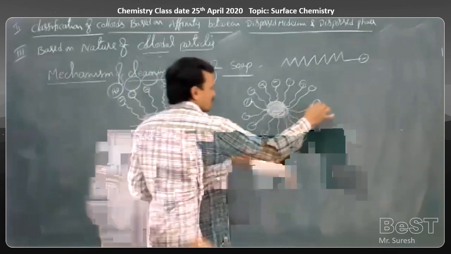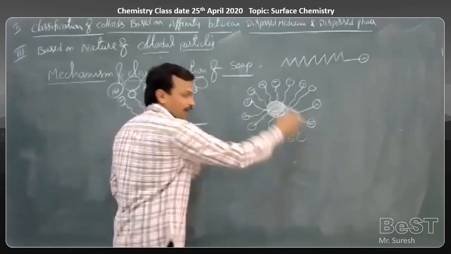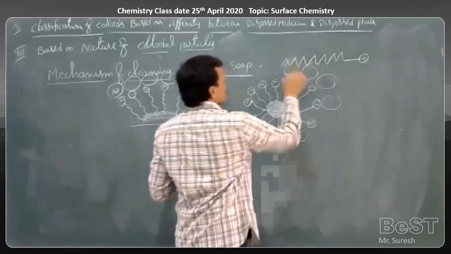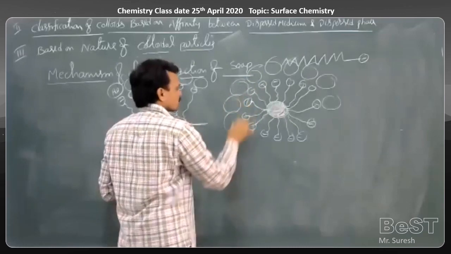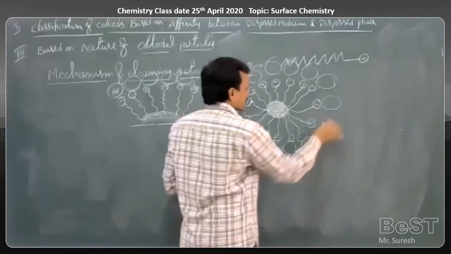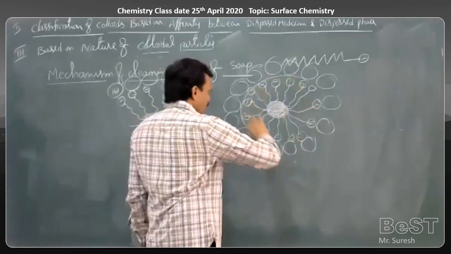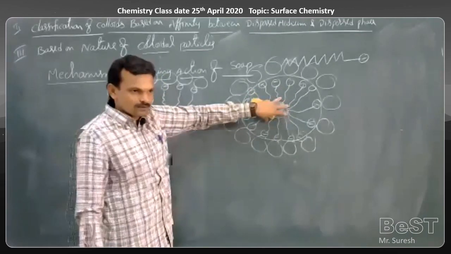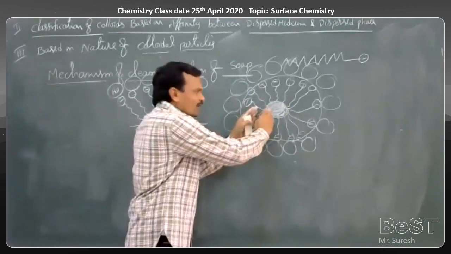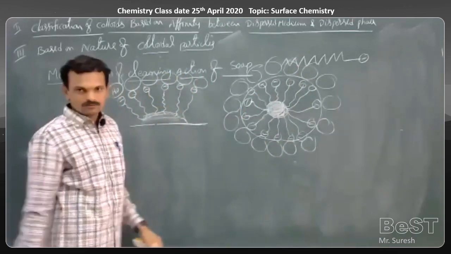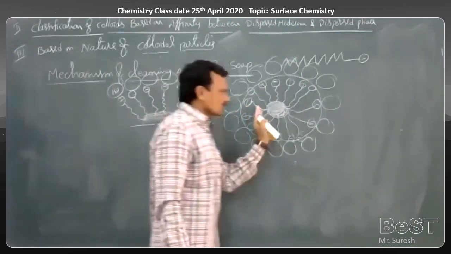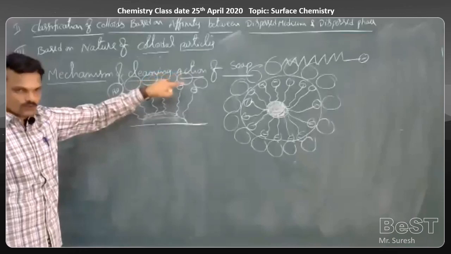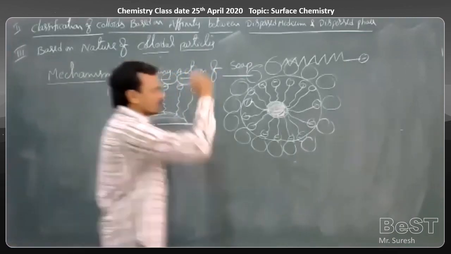And now around this, the head part is attracted by water molecules. Now around this the water molecules will be occupied. So water molecules are attracted towards this. Now here a colloidal sized particle is formed. And this colloidal sized particle is nothing but what is called a micelle. And now these micelles are removed along with the water while washing. From the surface of the cloth, these micelles will be removed. So this is the mechanism involved in the cleaning action of soap. Then what is the role of soap here?